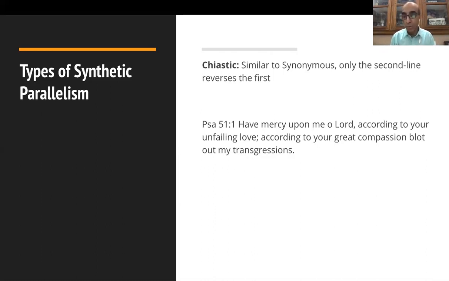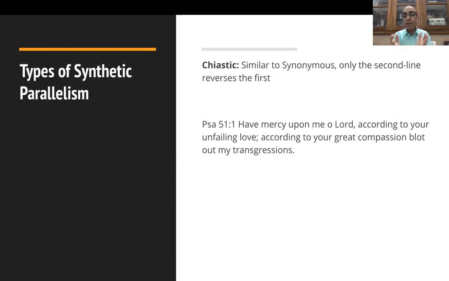Psalm 51, verse 1. Have mercy upon me, O Lord, according to your unfailing love. That's the first line. According to your great compassion, blot out my transgression. Okay, so this is chiastic, which is similar to synonymous, but the difference is that the second line reverses the first line. Have mercy on me, O Lord, according to your unfailing love, according to your great compassion. So what's happening is there's a reversal. What is being reversed? The order is being reversed.